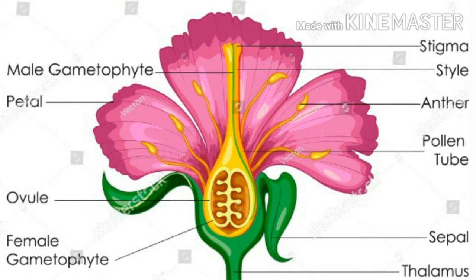Then the third part, androecium, is the essential or reproductive part. The androecium is the male part of the flower, which produces the pollen grains. The individual member of the androecium is called the stamen, and this stamen consists of filament, anther and connective. This is the male part of the flower.